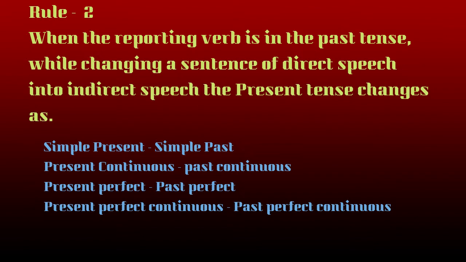If the reporting verb is in past tense, the actual words of the speaker will undergo change in tenses. Clear, the second rule? Fine.